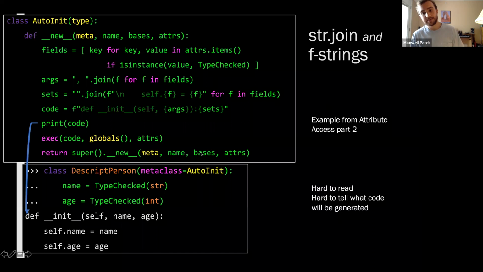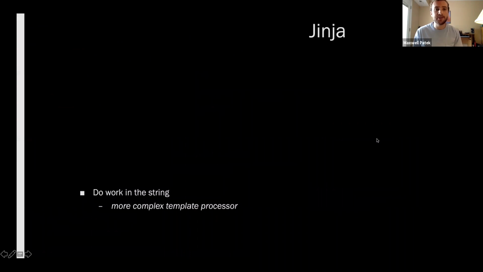So it turns out there's better ways, and we're going to look at two of them. The first way is to put more work into the string that's being formatted. So we're going to have a more complex template processor, a more complex .format step, and we're going to put the complexity in the string itself. So let's take a look.